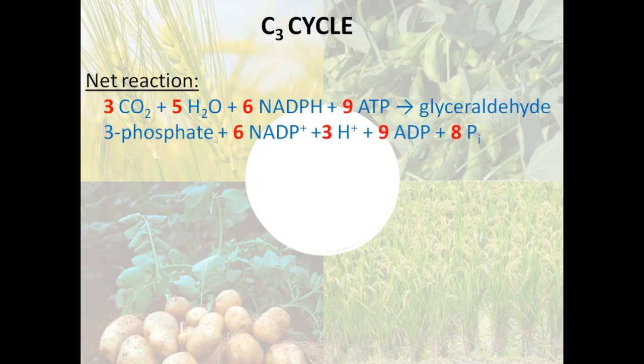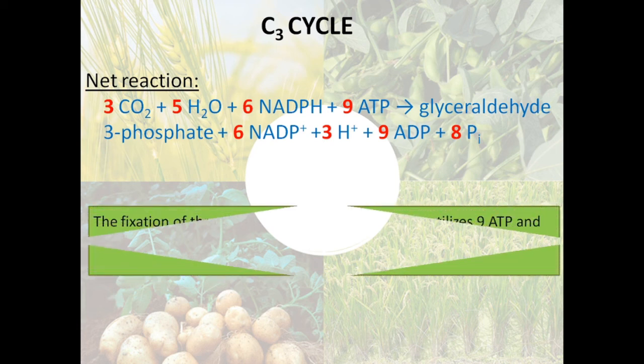The overall reaction of the C3 cycle can be written as 3 molecules of carbon dioxide plus 5 molecules of water plus 6 molecules of NADPH plus 9 molecules of ATP forms glyceraldehyde 3-phosphate plus NADP plus 3H plus 9 ADP and 8 inorganic phosphate.